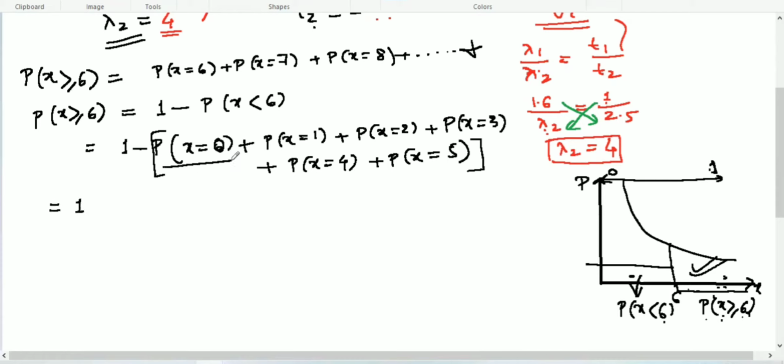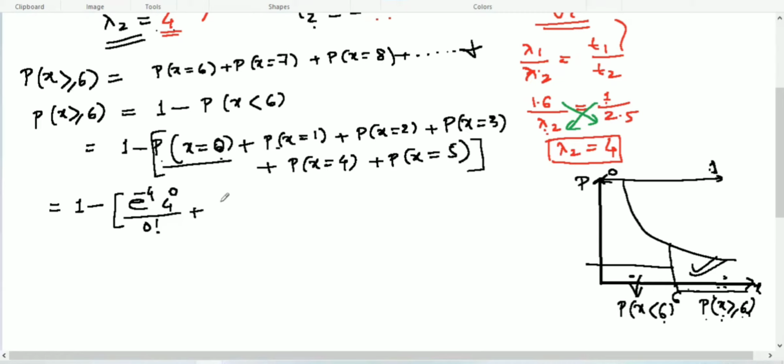Then write down the formula for each probability. 1 minus, now probability of x equal to r. What is the formula? e to the power minus lambda. Lambda is 4, so minus 4, then lambda to the power r, which is 0 here, over 0 factorial.